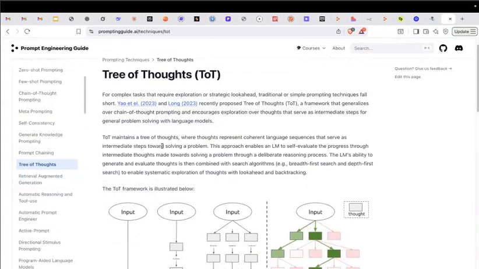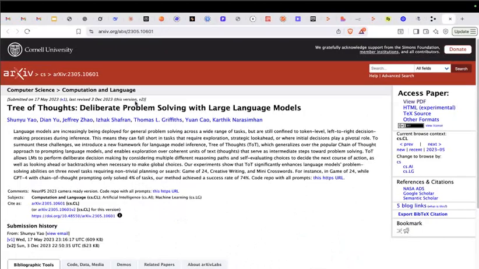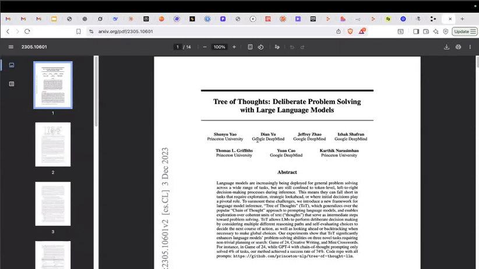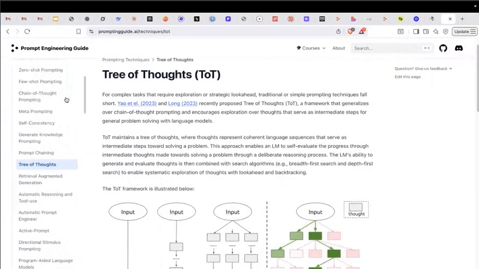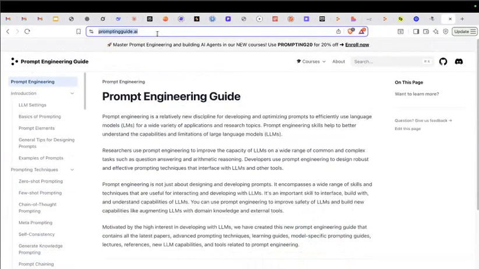Because under the hood, it's English. Under the hood, it's not a programming language; it's English. People are tweaking a bit how they write an instruction, and they are seeing a phenomenal response. Tree of thoughts comes from Google DeepMind. You don't have to read it; I'm just sharing it for your reference, to show that these techniques are not coming from random people. They have been used and published, backed by research, and that's why they are very powerful when it comes to prompting. I'll share this in the chat so that everyone can bookmark it and refer to it.